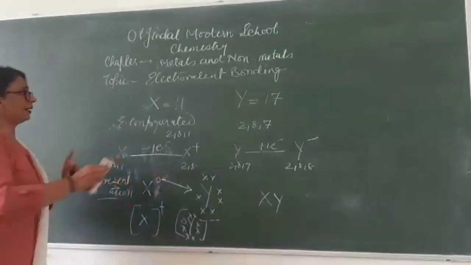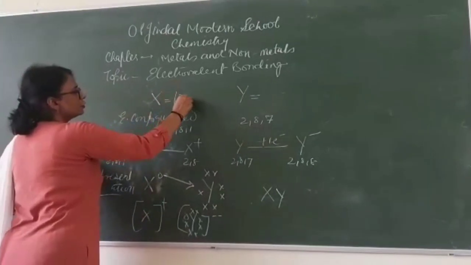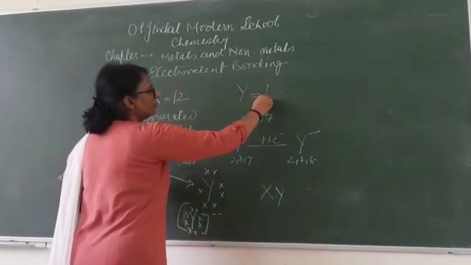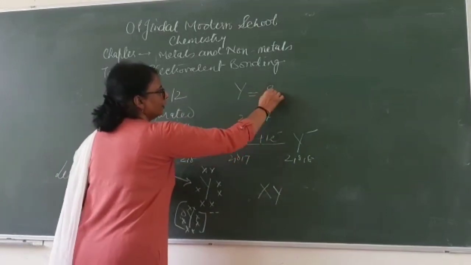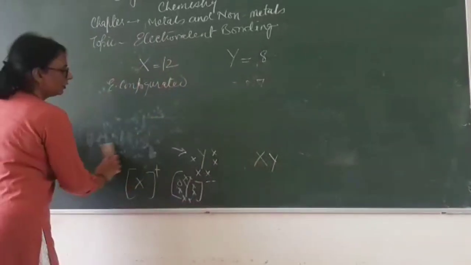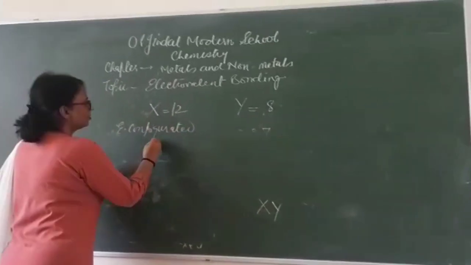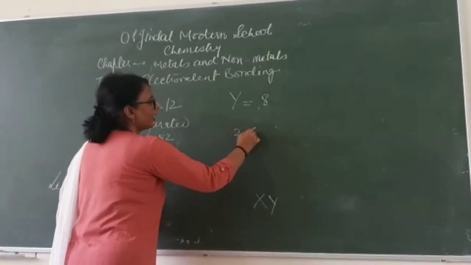Let's take another example where X has atomic number 12 and Y has atomic number, let's say, 8. Let's go for the electronic configuration of these two. X is going to be 2, 8, 2 and Y is going to be 2, 6.